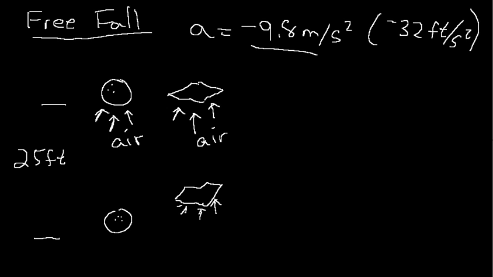Now, that's in the presence of air. But in a vacuum, if you had no air, that would not happen.